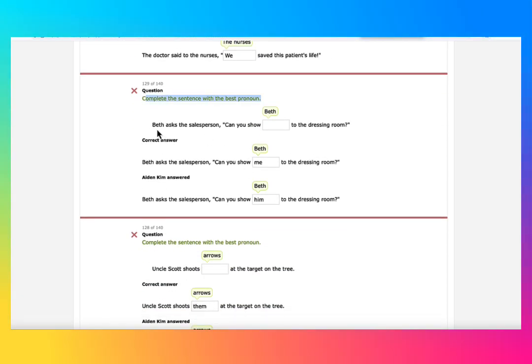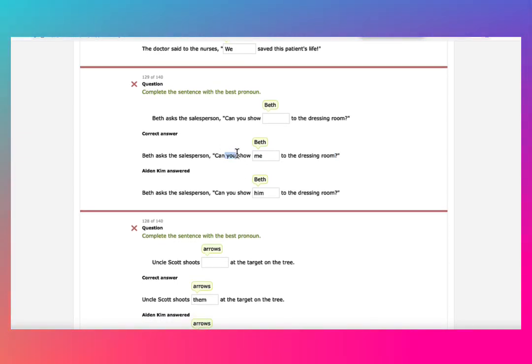Best pronoun. Beth asked the salesperson, can you show Beth? Okay, again, Beth is the person who is asking, can you show me? Not him. Beth is a girl here. Again, pay attention when you see a quotation mark. She's referring to herself, so you have to say, can you show me? Now, we don't say myself because it's not like, can I show myself? No, right?